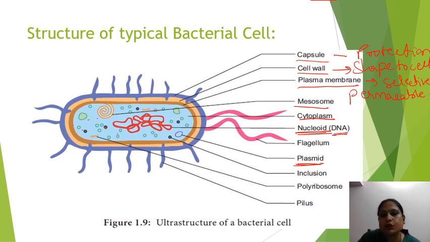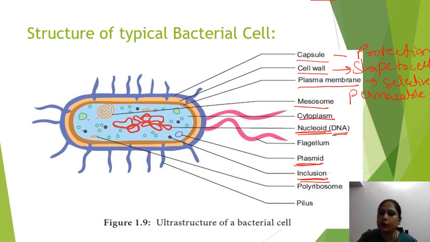Then there are inclusion bodies. Inclusion bodies are the reserve materials of the cells, such as phosphate granules, glycogen granules, and cyanophycin granules. These different reserve materials are present in the form of granules, which are called inclusion bodies. Then there are ribosomes.